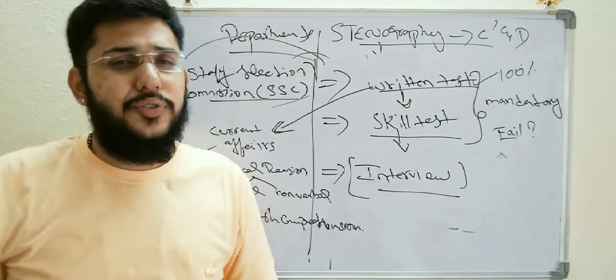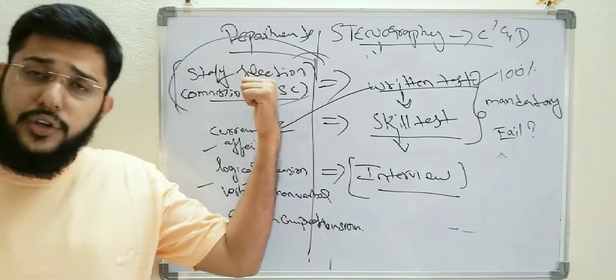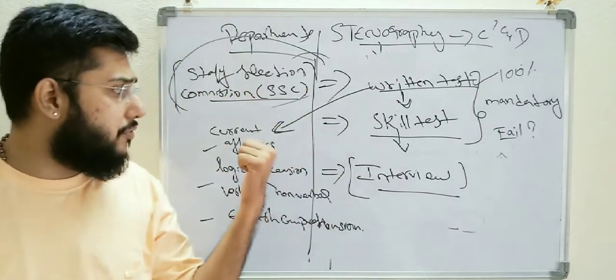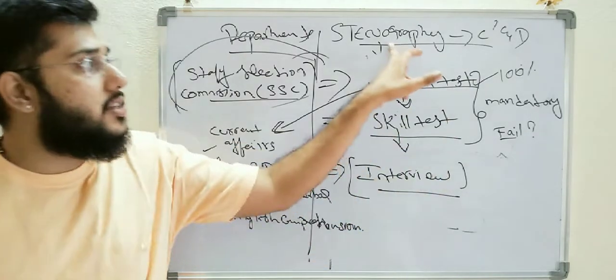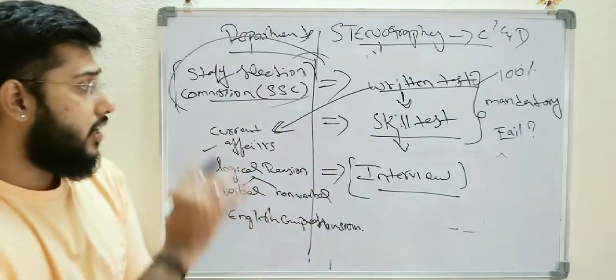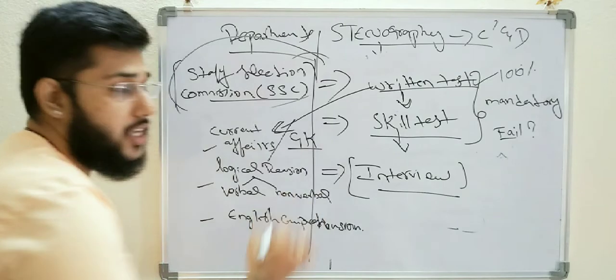It's a common syllabus for all the departments. Whichever exam you apply for, even in Staff Selection Commission, you'll find the same syllabus, and it is going to be a common syllabus for stenographer grade C and D. Apart from current affairs, they can also ask about GK.